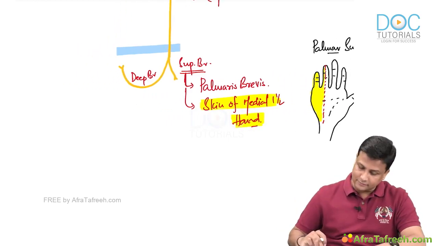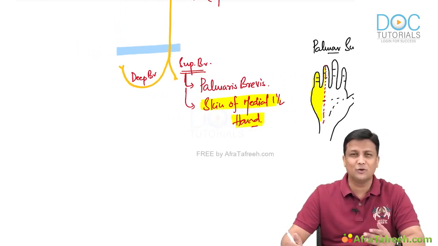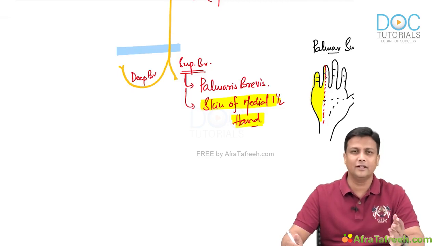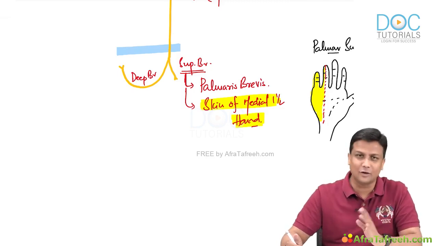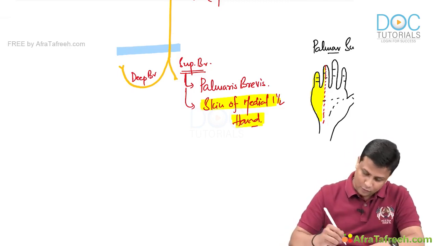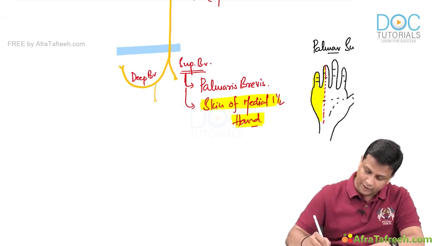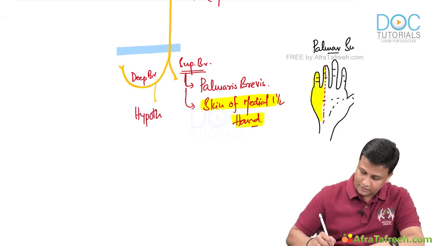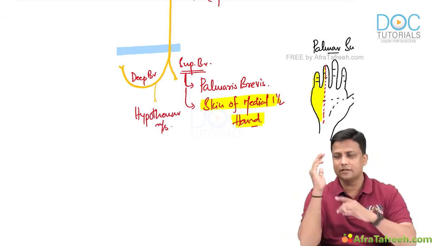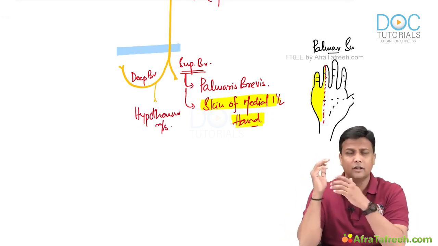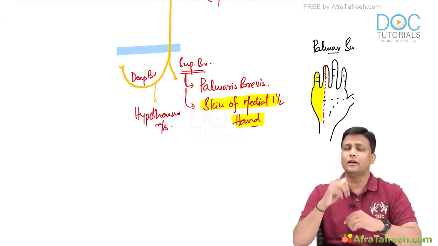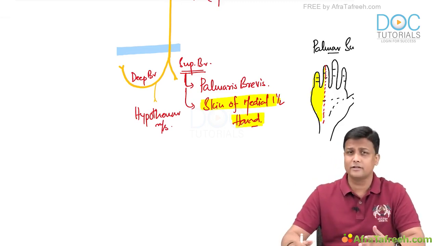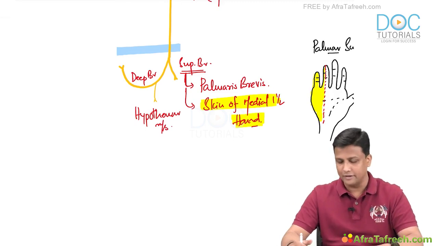Now, once this is done here, what about the deep branch? Now, deep branch, you don't have to worry about that one. Everything else, you can just dump it over there. It is taking care of everything else. So, what is this deep branch supplying to, guys? Number one, it will be supplying all your hypothenar muscles, all the remaining hypothenar muscles. Fine. Why? Because palmaris brevis is the one which is taken care of by the superficial branch. So, remaining all, flexor digiti minimi, abductor digiti minimi, opponens digiti minimi, everything will be taken care of by the deep